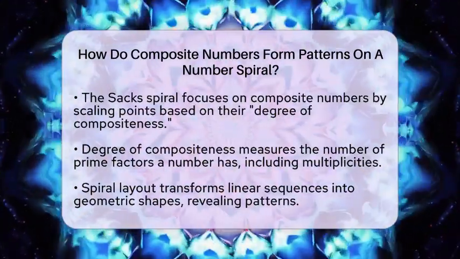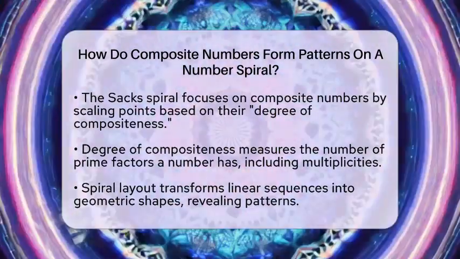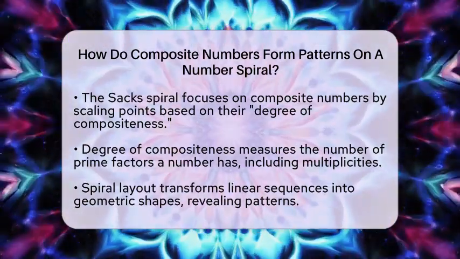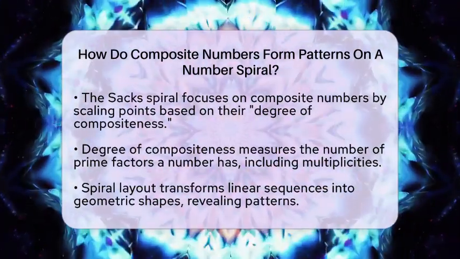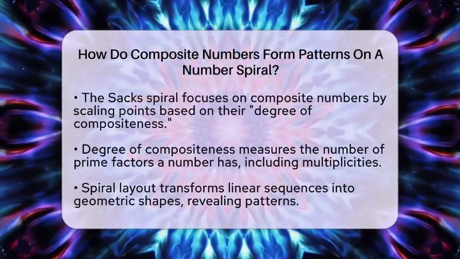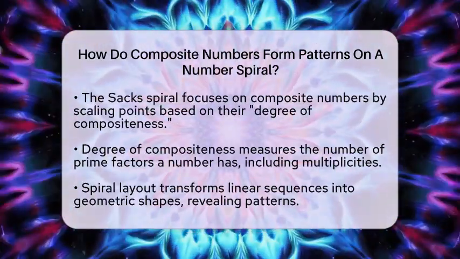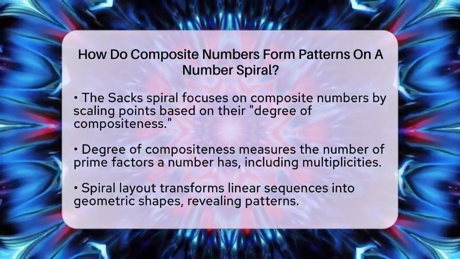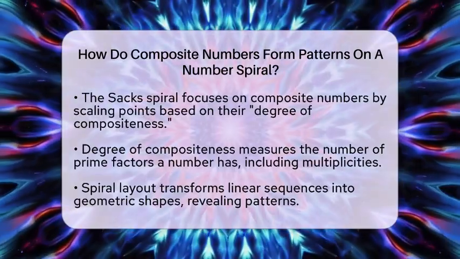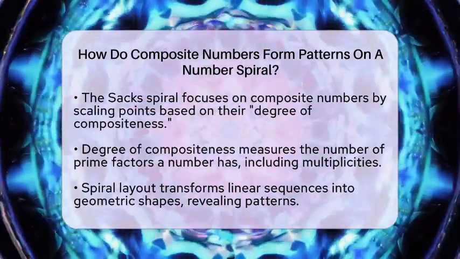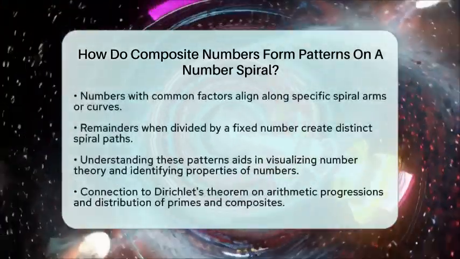These patterns arise because the spiral layout transforms linear sequences of numbers into geometric shapes. The algebraic properties of numbers, such as divisibility and factorization, translate into geometric regularities. For example, numbers that share common factors often lie along specific spiral arms or curves. This means that numbers leaving the same remainder when divided by a fixed number form their own spiral paths.